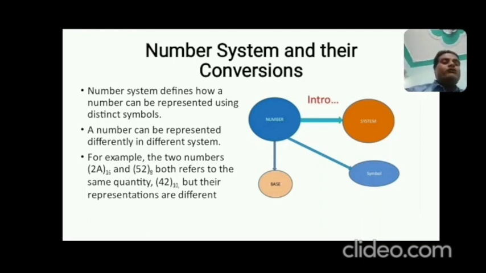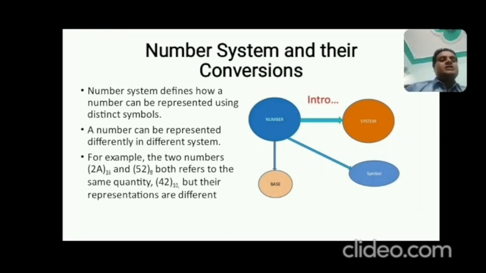That means 42 can be represented as 2A in hexadecimal notation, 52 in octal notation. That means 42 has different representation values. So in this example you can see number, their base and symbol. These three concepts make the system.